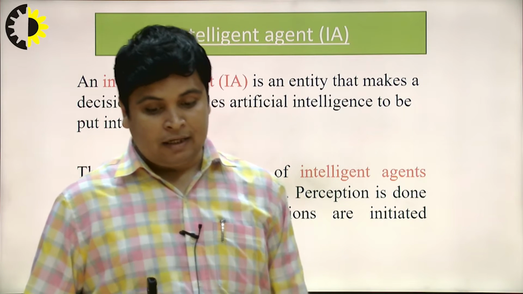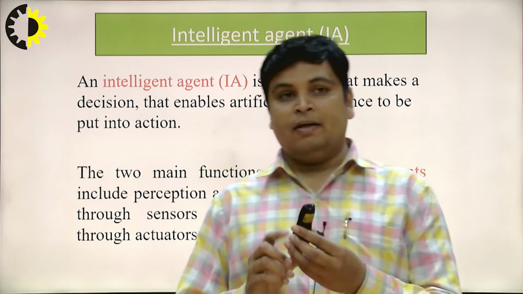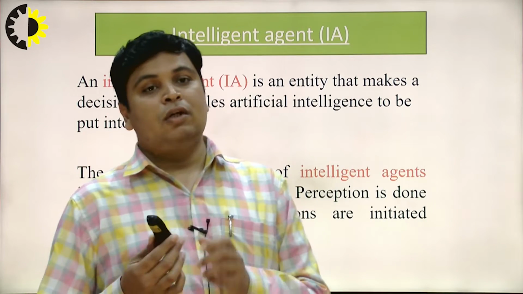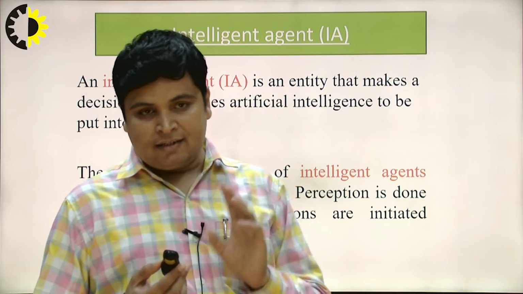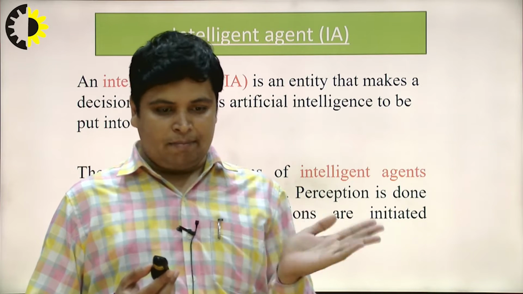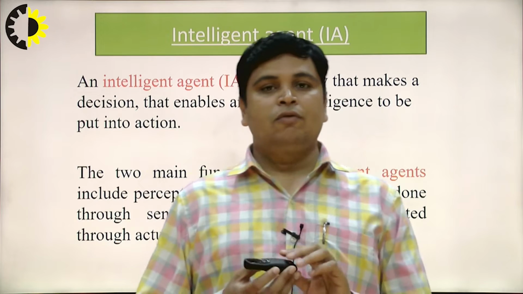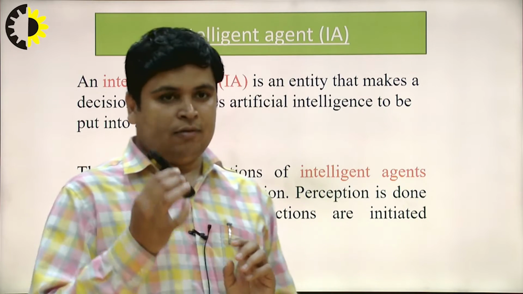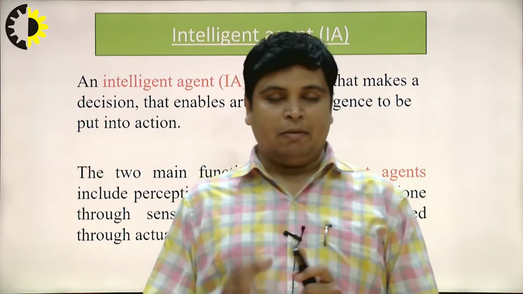Suppose in my hand this is a remote which is used to navigate my slides to the next and previous slides. I am going to use this remote for this purpose.